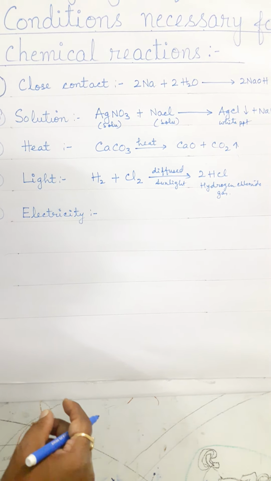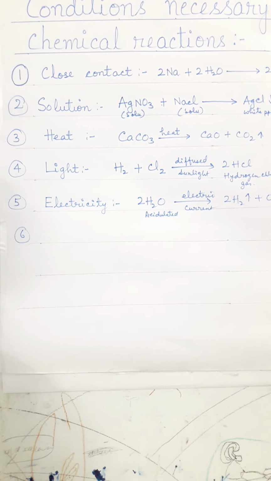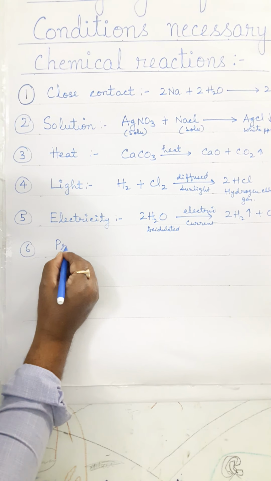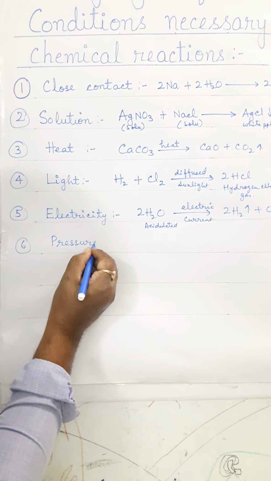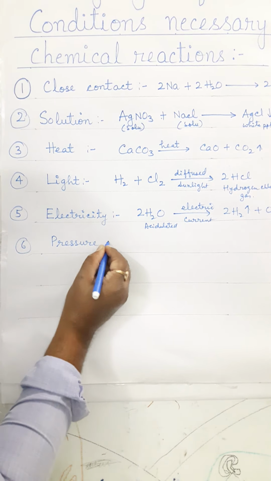Now the sixth condition which is necessary for the chemical reaction to take place is pressure. Certain chemical reactions will take place only when the reactants are subjected to high pressure. Say for example, reaction between nitrogen and hydrogen gas.